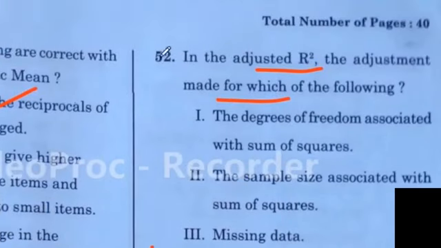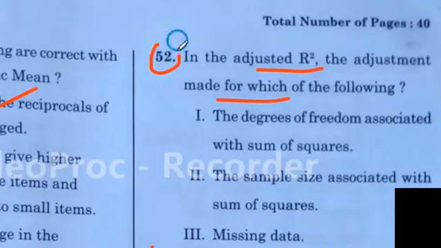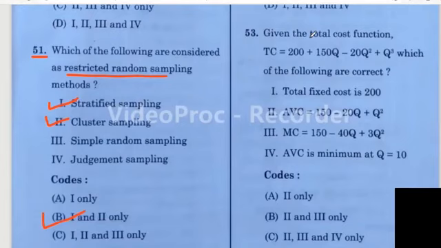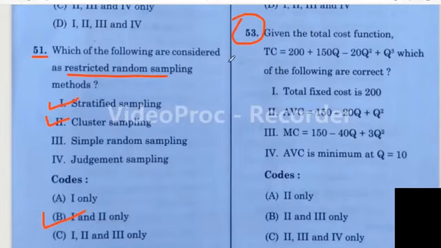Friends, in this question I have a little confusion. So if anyone has solved this question, please comment the answer in the comment box. So let us move to question number 53. In 53 also there is a calculation I did not solve yet. If anyone has solved this, please comment the answer in the comment box. Just write the question number and answer.